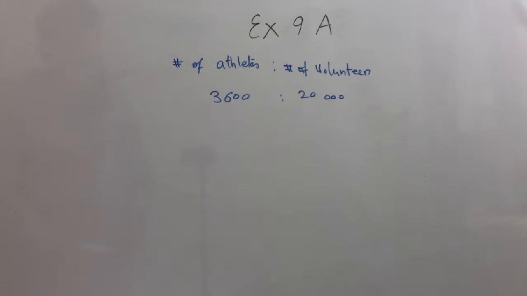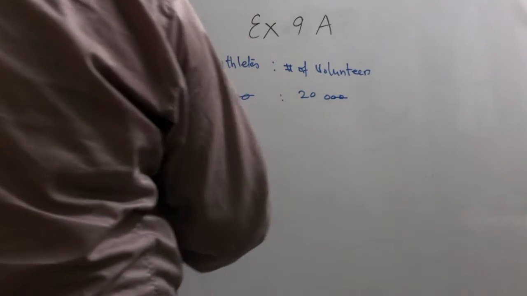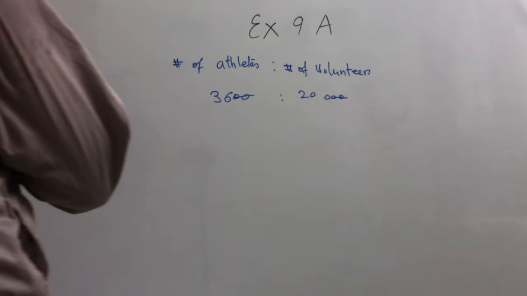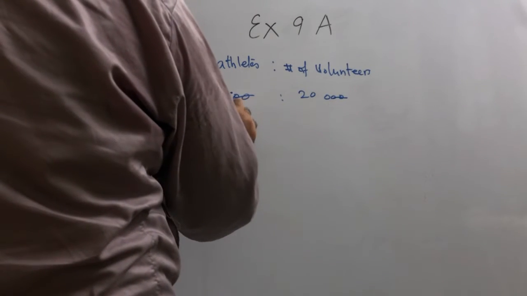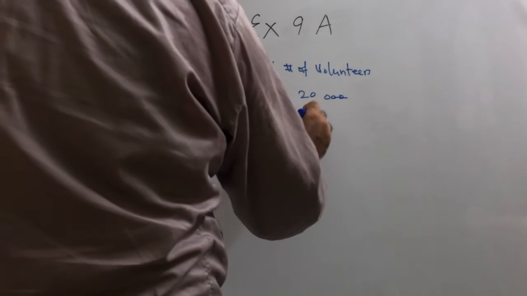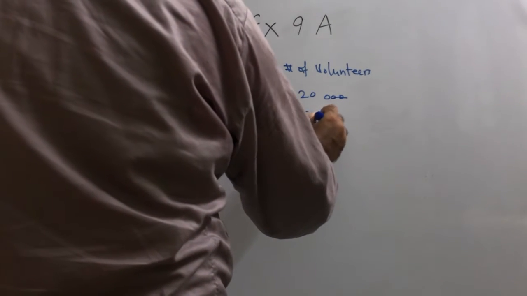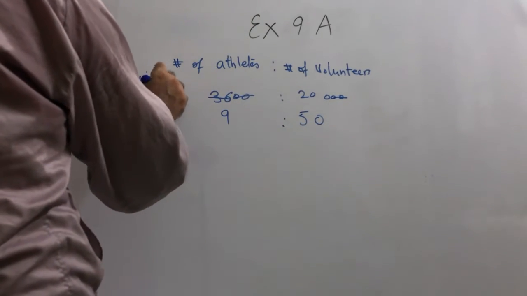So we need to find out the ratio. Last two zeros will be cancelled with these two zeros. Then we will be dividing this with 4. 4 nines are 36. 4 fives are 20. So 9 ratio 50. This is the answer for the first part.